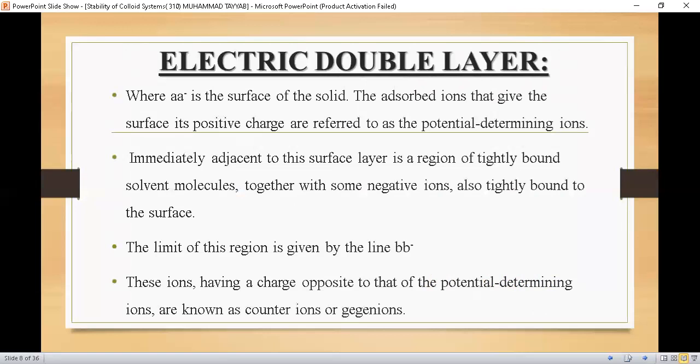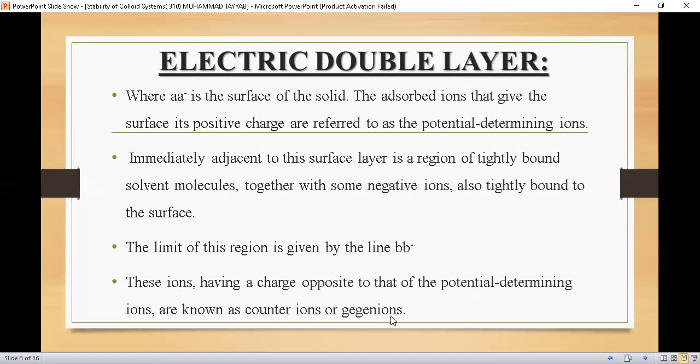In these slides, we have discussed that immediately adjacent to this surface layer is a region of tightly bound solvent molecules together with some negative ions also tightly bound to the surface. The limit of this region is given by the line B dash. These ions, having a charge opposite to that of the potential determining ions, are known as counter ions or Gouy ions.